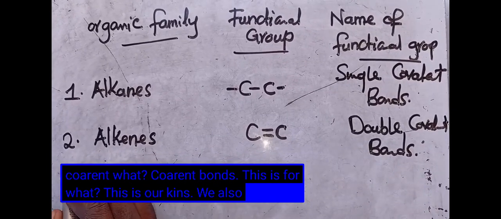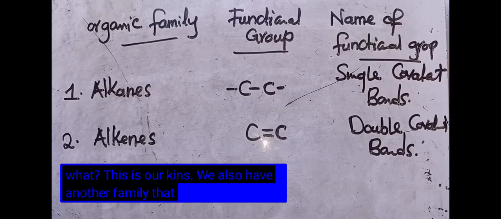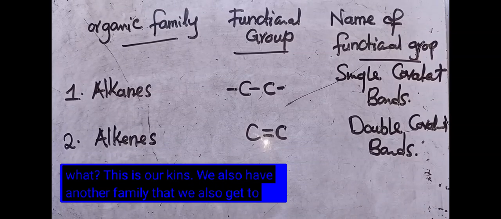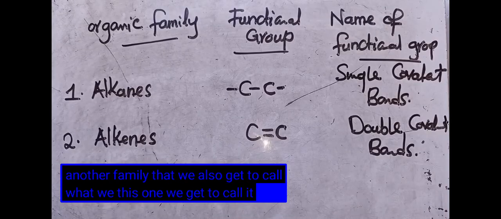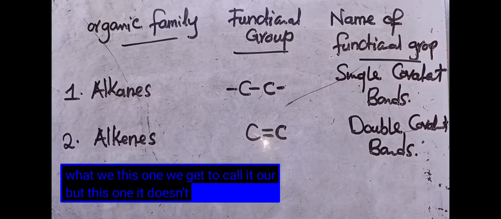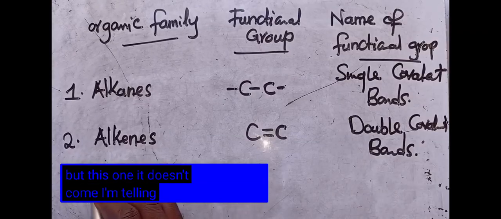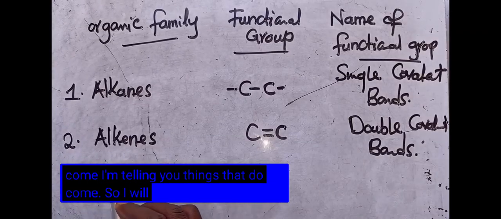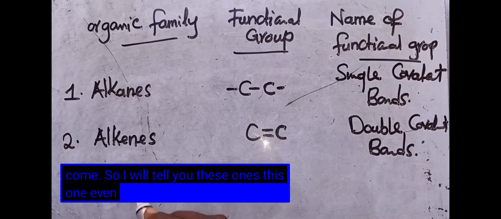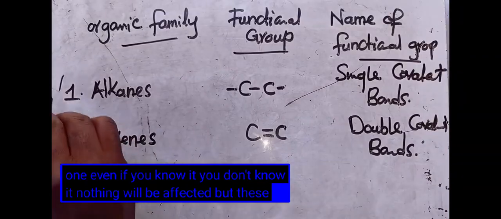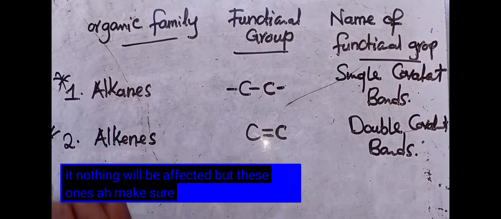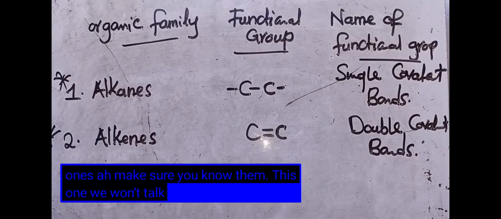We also have another family, alkynes, but this one doesn't come. I'm telling you things that do come, so I will tell you these ones. This one, even if you know it or you don't know it, nothing will be affected. But these ones, make sure you know them. We won't talk about that so much.